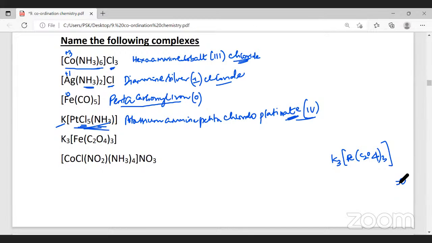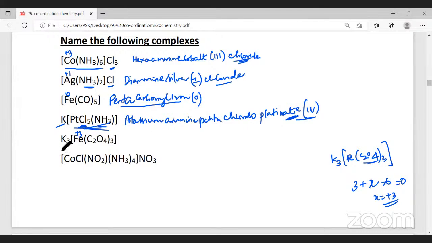Whether it's neutral or negative? It's negative, sir. So oxalato is a bidentate ligand, -2. -2 into 3 is how much? -6. Iron, we don't know, I take it as X. Potassium is +1. +1 into 3 is 3. So X will be equal to what? +3. So the oxidation number of iron here is +3.